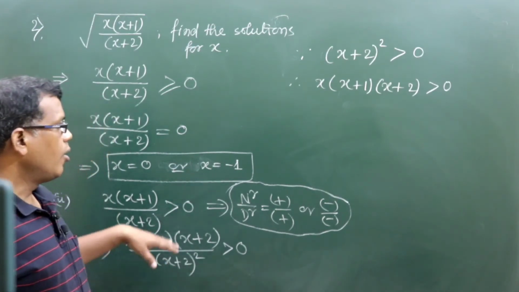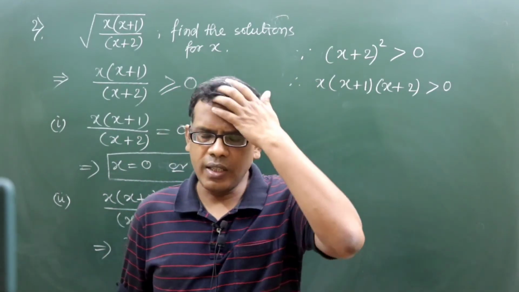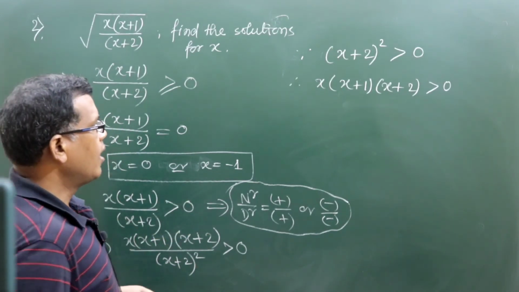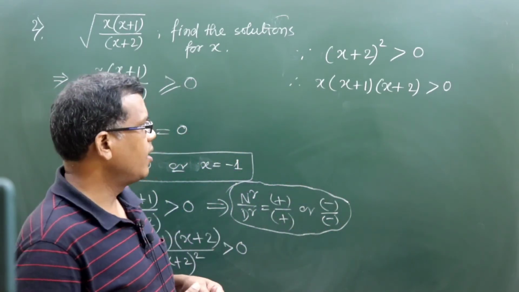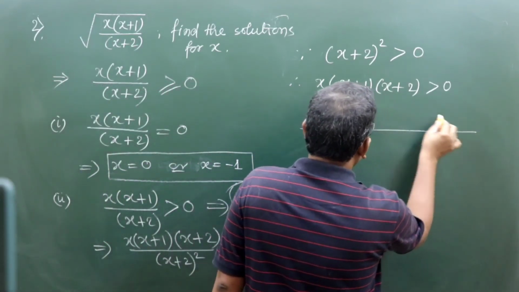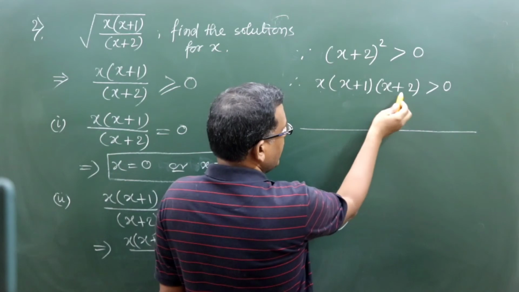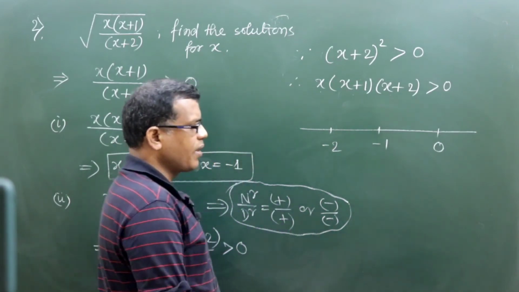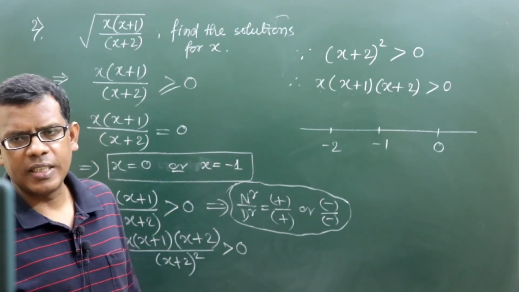That's why I have converted it into one logic, confirming the denominator is a perfect whole square, that is confirming the denominator is definitely a positive quantity. Then my solution can only come with the inequation of its corresponding numerator. So as I said, being a non-zero argument and all x positive, the critical values will be 0, minus 1 and minus 2. If I arrange them, minus 2, minus 1 and 0, this is the order of critical values from least to maximum, that is increasing order.